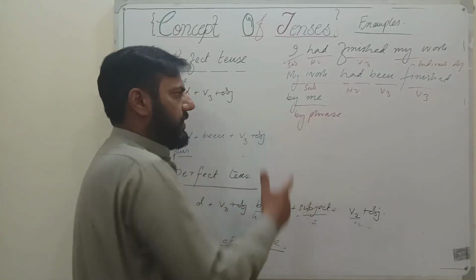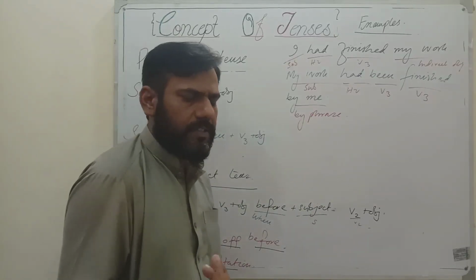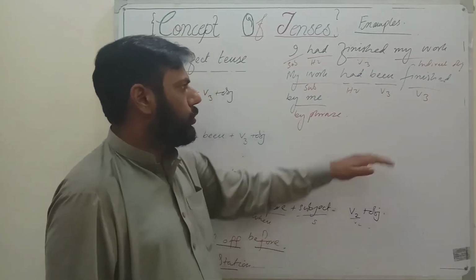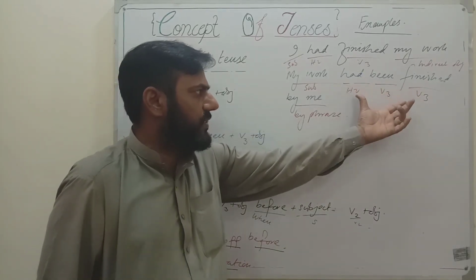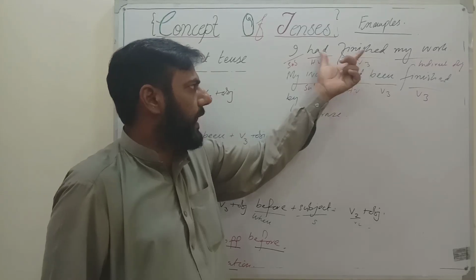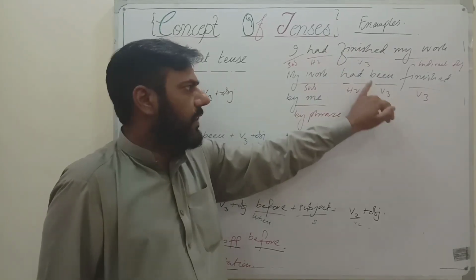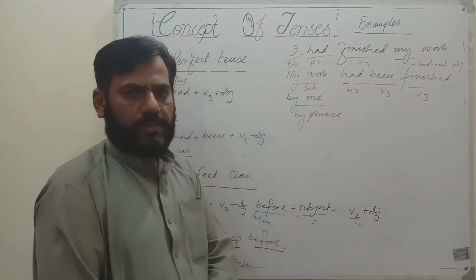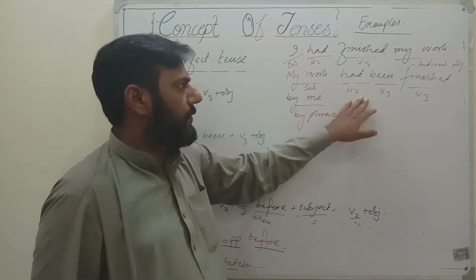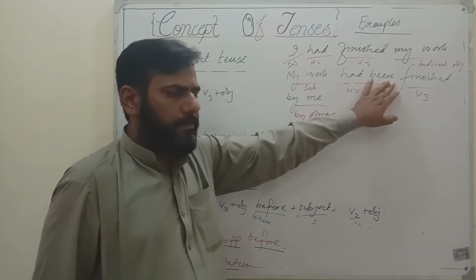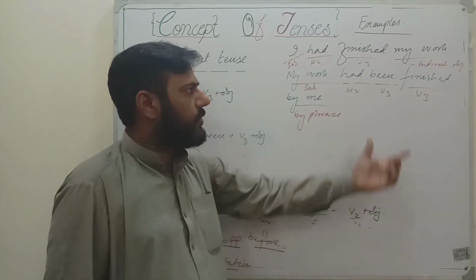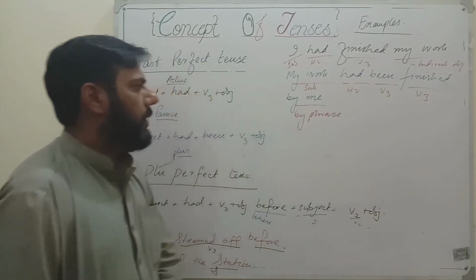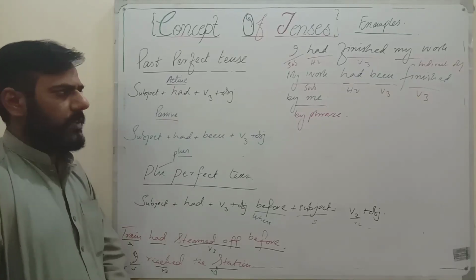And the by phrase depends on whether you want to mention who has done this job. So this is: my work had been finished. Had been finished. We see three parts here. In active we see only two: had and third form. In the passive voice: had, been, and finished. Had is for the past, been is a be verb used for the third form, and finished is the third form as well. So actually in this sentence we have two third forms. My work had been finished by me.